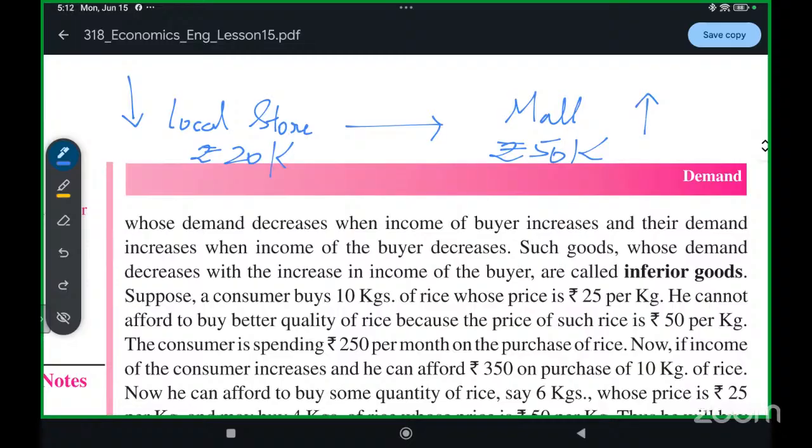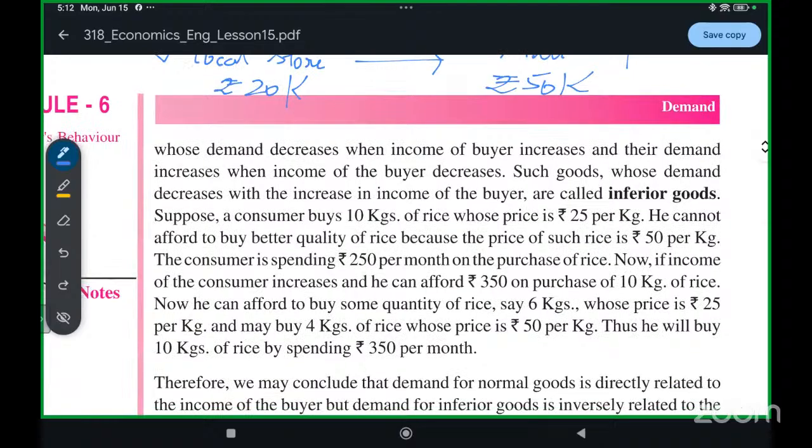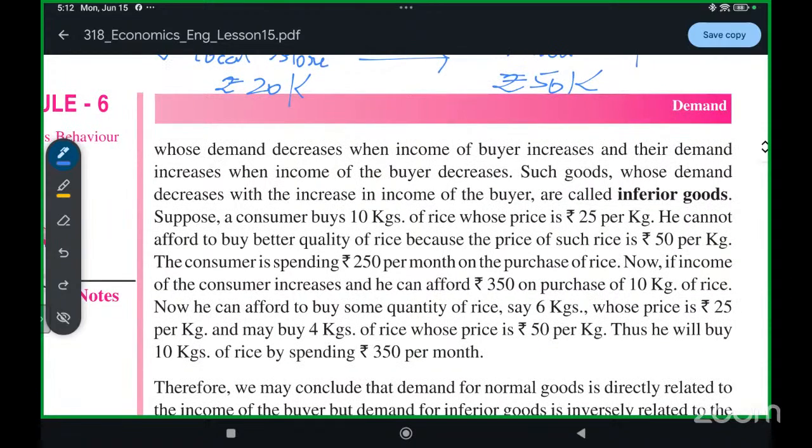The goods at the local store we call inferior goods: those goods whose demand decreases with the increase in income of the buyer, because the buyer is now buying premium things and no longer buying those goods.